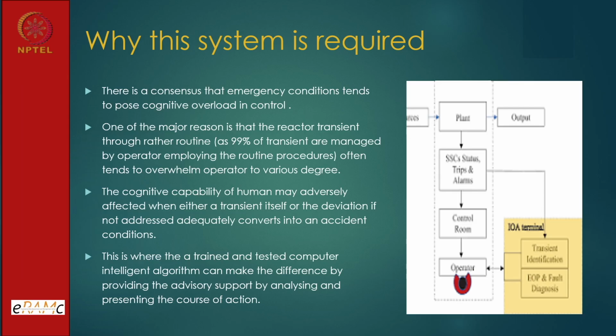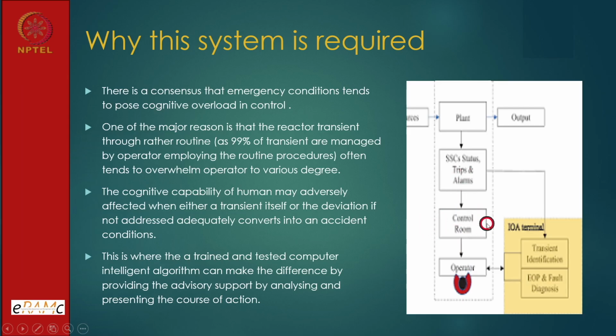Now, why is this system required? A simple question we are asking. The plant was like this. Plant was there. Input, processes, output. Then status and trips monitor. The control room operator was observing it. This is a typical plant and control room interaction that is going on here. So it was going smoothly. The operator will see something, he will take action.